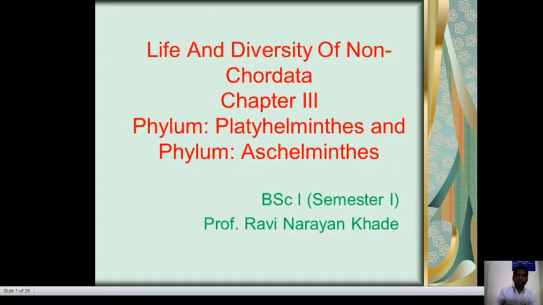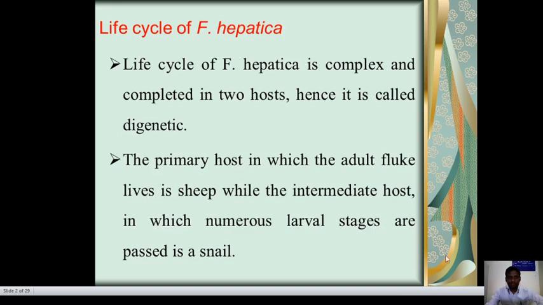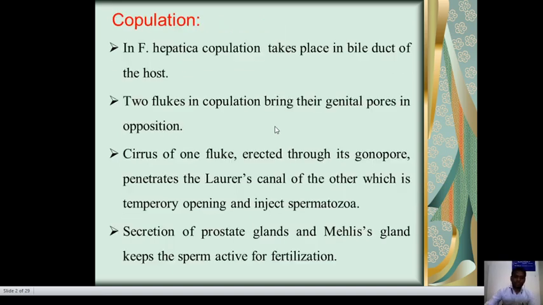This is unit number three, BSc first year semester first. From this unit number three, the phylum Platyhelminthes, today we have to discuss another aspect, the life cycle of Fasciola hepatica. The life cycle of Fasciola hepatica is complex and completed in two hosts. Therefore, it is called digenetic. We already studied in the previous video lecture that the primary host in which the adult fluke lives is the sheep, while the intermediate host in which the numerous larval stages are passed is the snail.